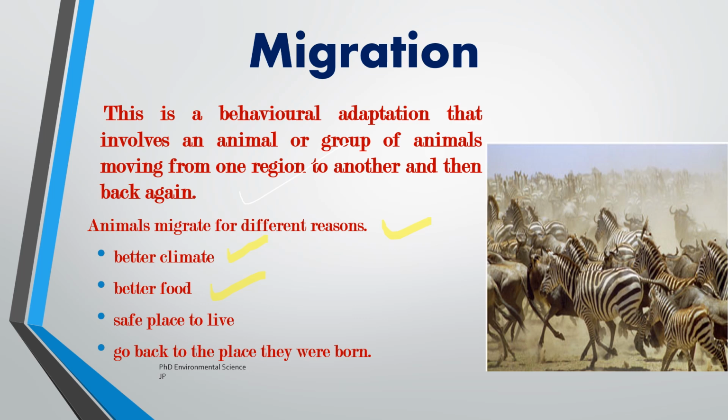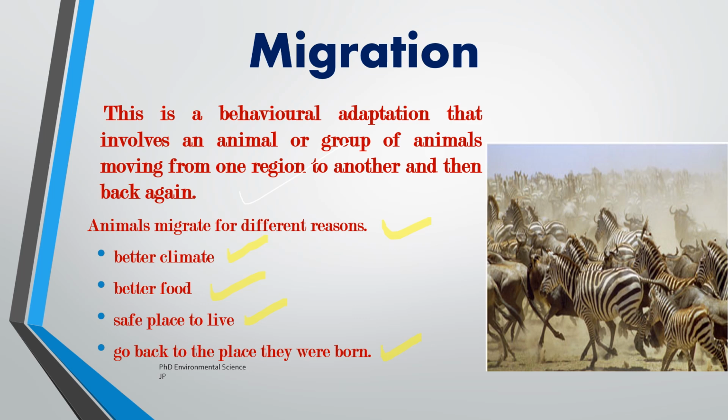Safe places to live. Animals may migrate to avoid predators or find safer breeding grounds. For example, many fish species, such as salmon, migrate upstream to spawn in safer, less turbulent waters away from predators.